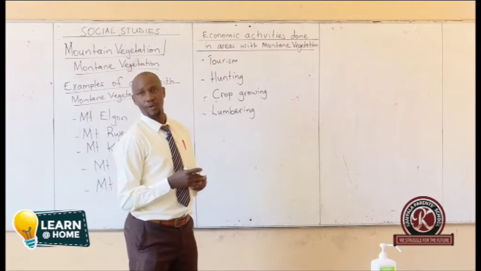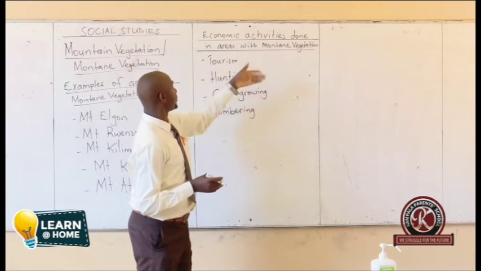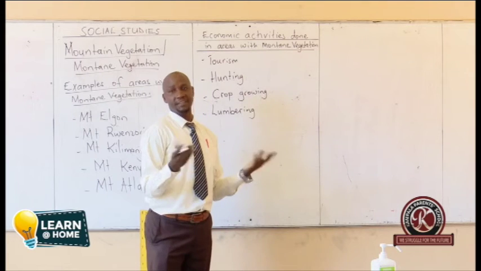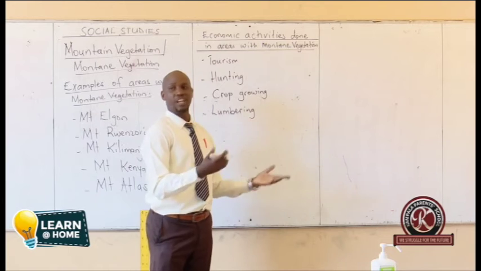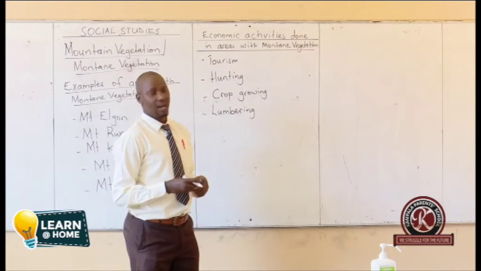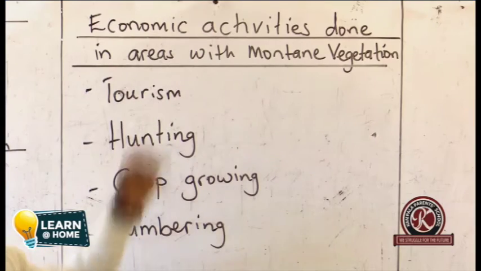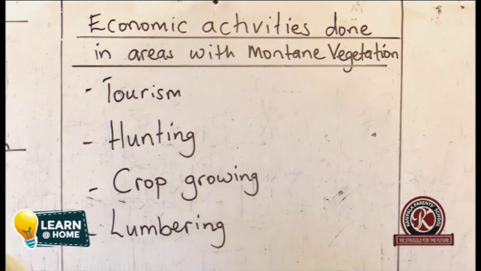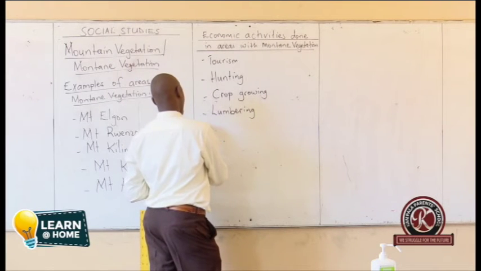So since we have looked at the economic activities that are done in mountain vegetation, we can leave that and move on. There are so many, but we're just talking about a few of them. We can also move ahead and talk about why foreign tourists like visiting mountainous areas. We can have it maybe in a question form.